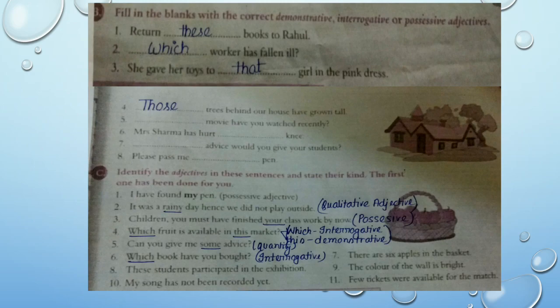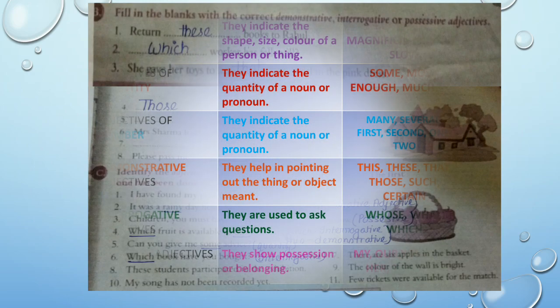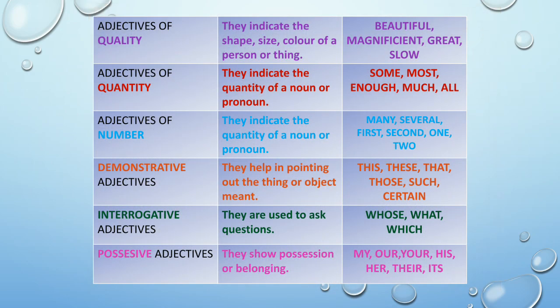So, before ending the video, let's recapitulate what we have read today. Adjectives of quality. They indicate the shape, size, color of a person or a thing. For example, beautiful, magnificent, great, slow.